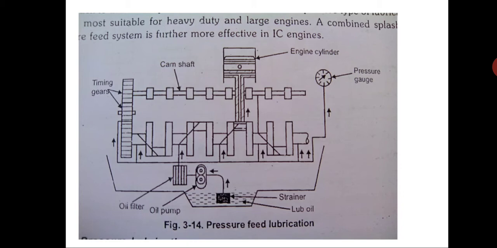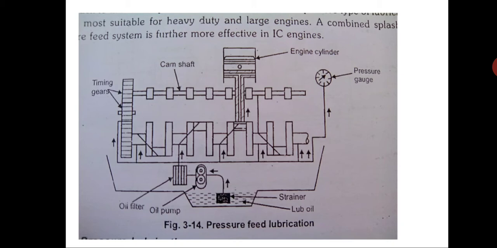And in big engines, basically like railway engines, the pressure system also has a safety device. If the pressure falls below the set value, say 1.5 bar or 2 bar, whatever they are set, it will give an alarm, an audio alarm and a video alarm. Otherwise, if it is not attended to, it will stop the engine so that it prevents damage to the entire engine. This facility is there in all big engines.